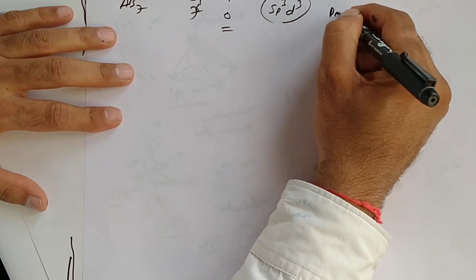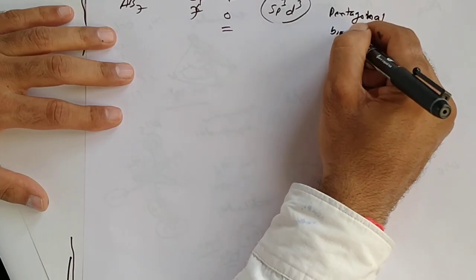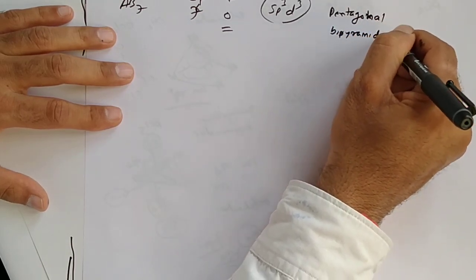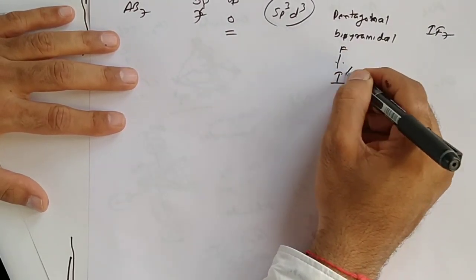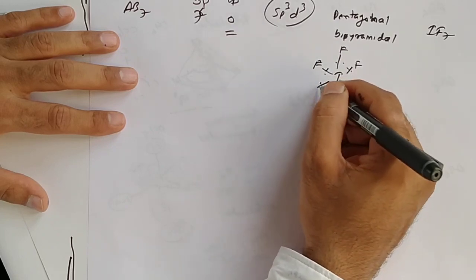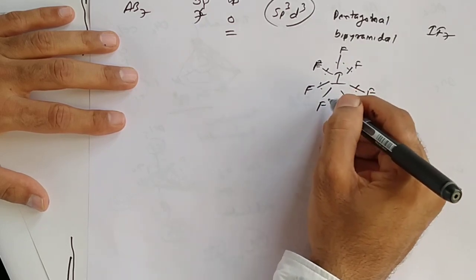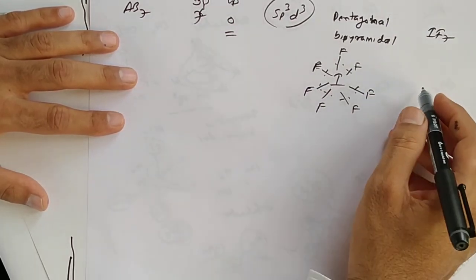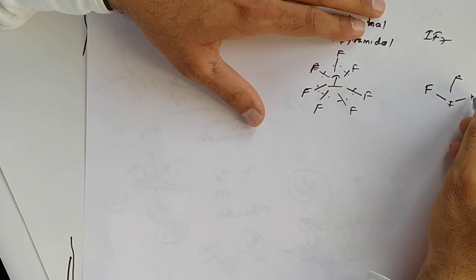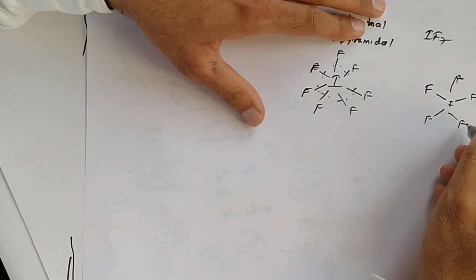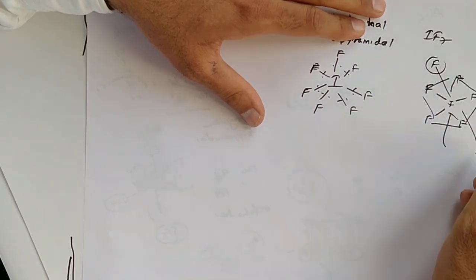Yes, pentagonal bipyramidal shape. Example IF7. Iodine having 7 electrons in outermost orbit. 1, 2, 3, 4, 5, 6 and 7. So out of 7, 5 on the same plane, which makes a pentagon, and 2 are perpendicular to it.